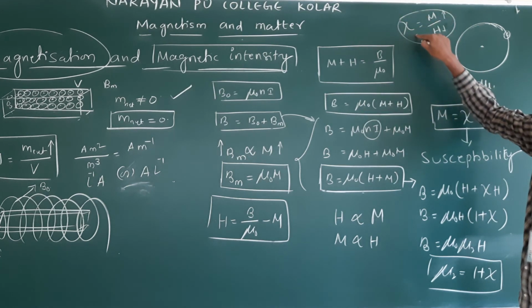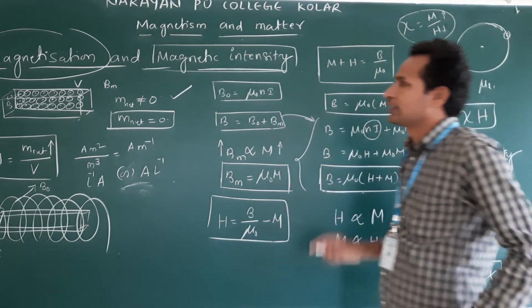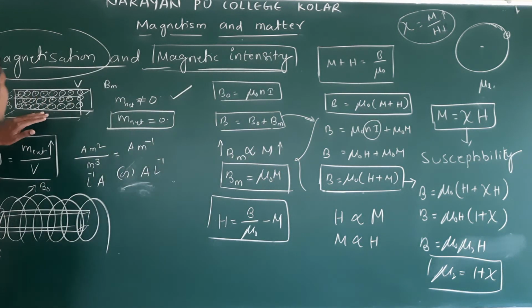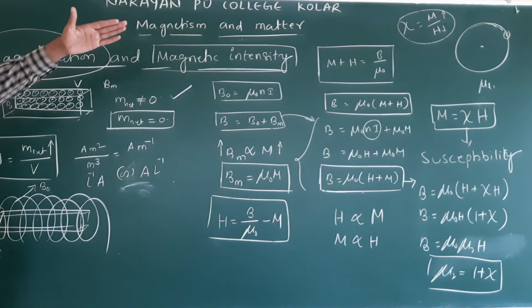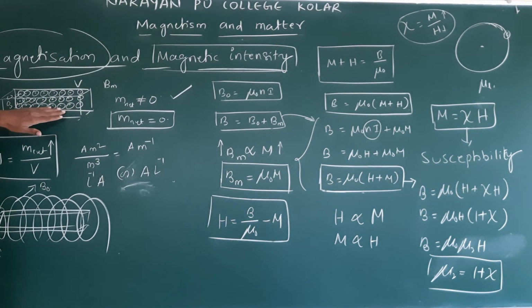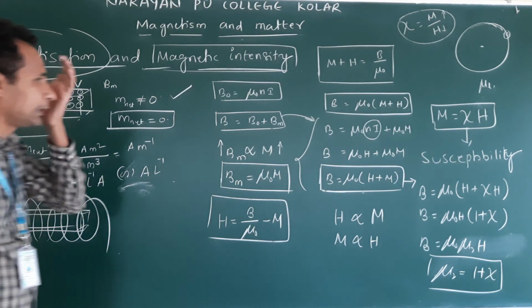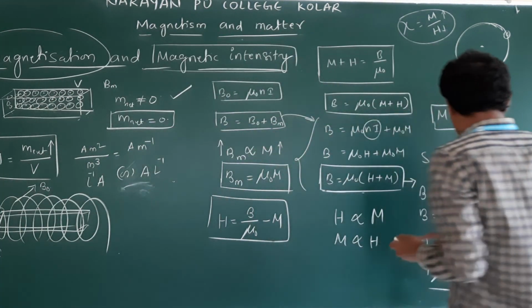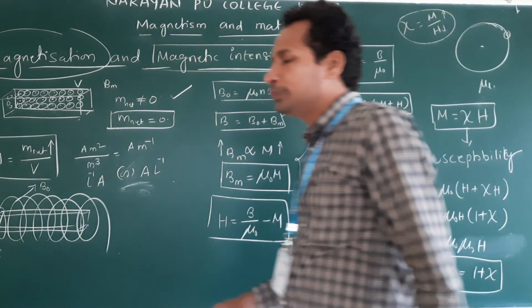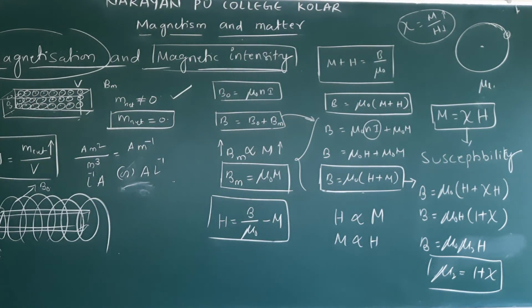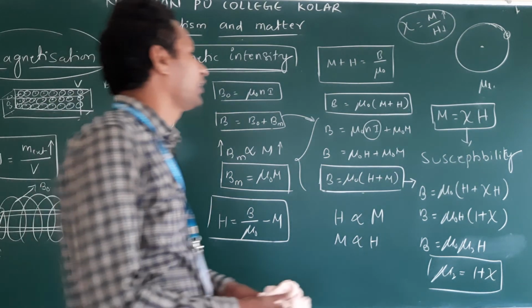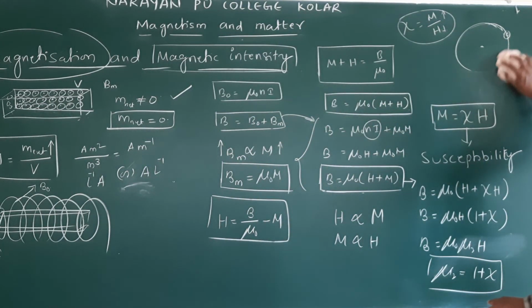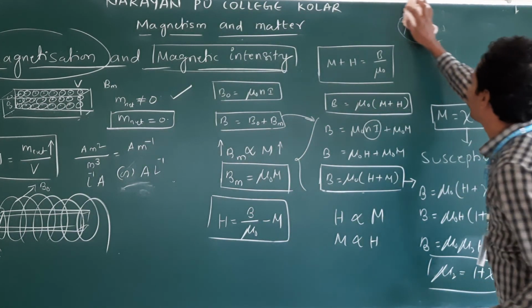What does that mean? The material retains magnetization. It will become a magnet easily, or it has more magnetic properties. Based on the susceptibility and relative permeability values, we come to know whether materials are magnetic or not.